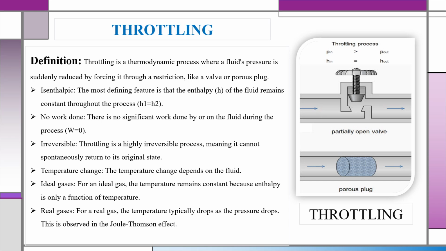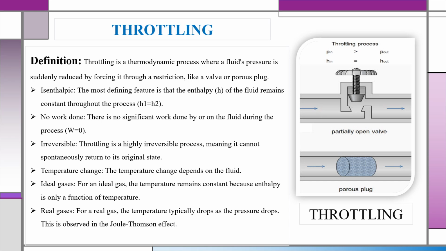Similarly, in a throttling calorimeter, steam expands through a small opening and its pressure drops. In throttling there is no work done, so work done is equal to zero.